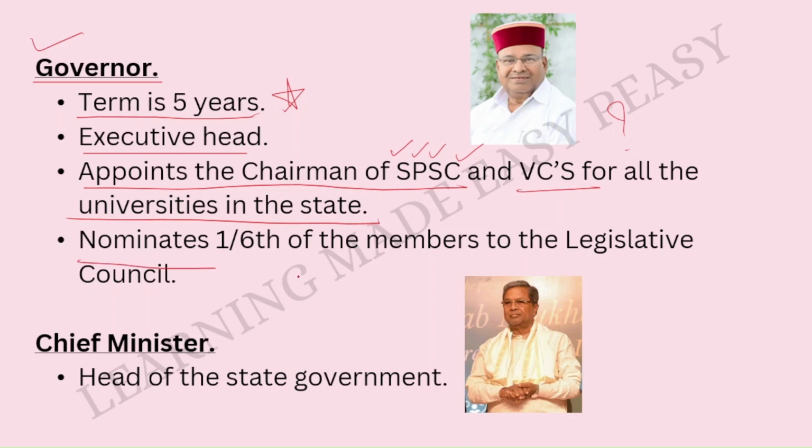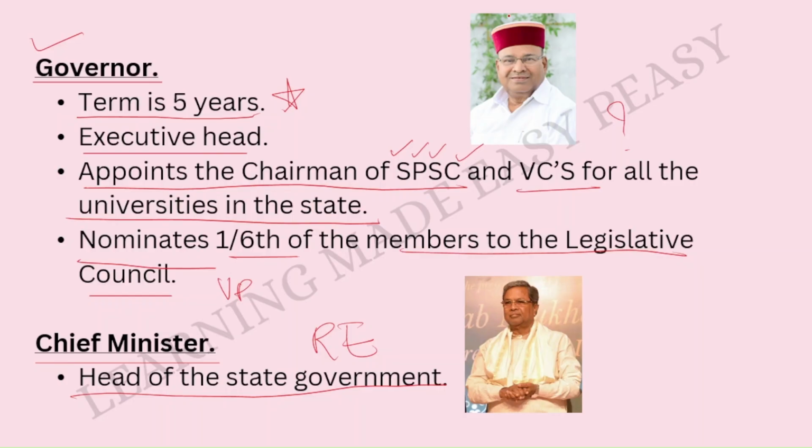Then he nominates 1/6 of the members to the Legislative Council. He nominates 1/6 of the members to the Legislative Council, that is the Vidhana Parishad. Then coming to the Chief Minister. The Chief Minister is the head of the state government and he is the real executive. The Chief Minister and his Council of Ministers act as the real executive of the state government.